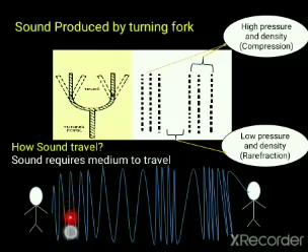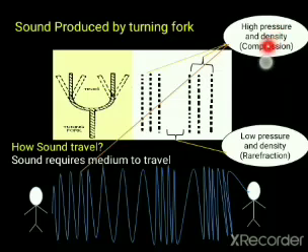Here it has high pressure density, low pressure density, again high pressure density, here it is low pressure density, again high pressure density. In this way the word hello is traveling, and then this person would be able to hear that word hello. So this area is again high pressure density, whereas this area is low pressure density, known as rarefaction.